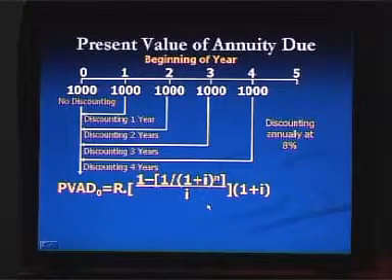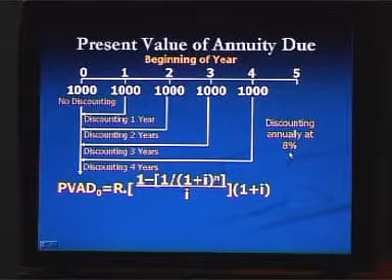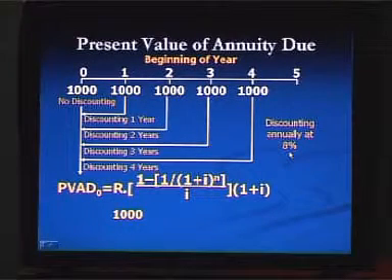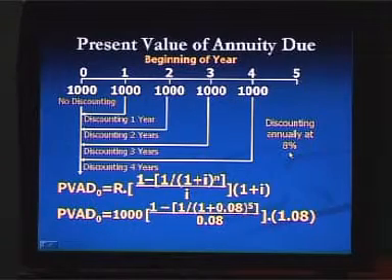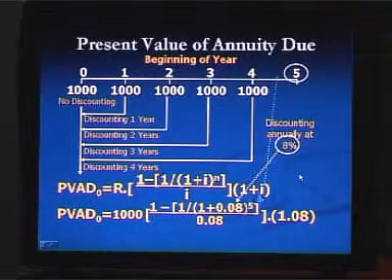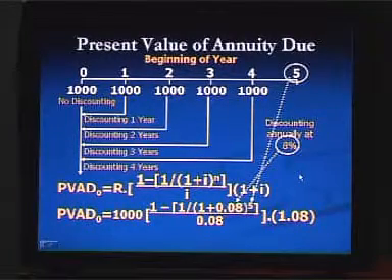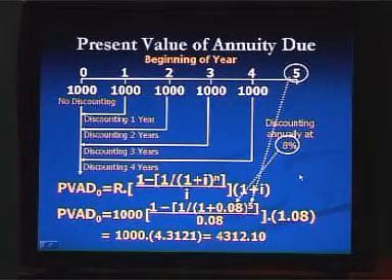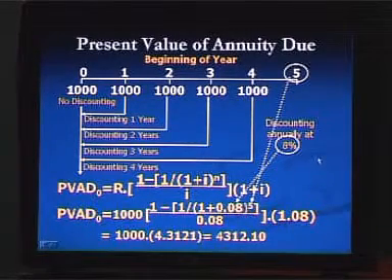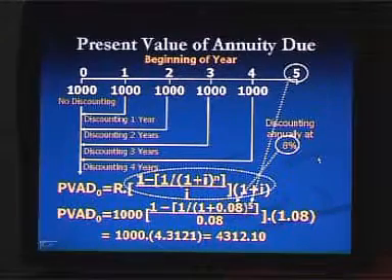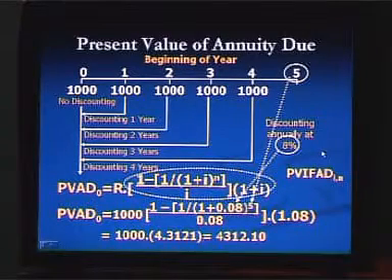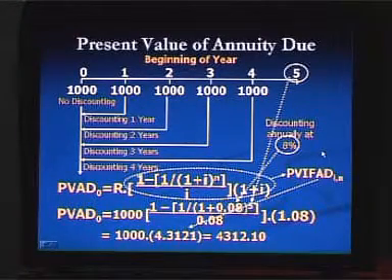Now we are going to discount the cash flow at 8% interest rate, where R is the amount we are going to receive, that is 1000, and in the formula the interest rate 8% is used, that is 0.08, and number of period, that is n, is equal to 5. So the present value of annuity due is 4312.10, and already you have known that the second part of the formula is called present value interest factor of annuity due, and you can directly get this number from the table.